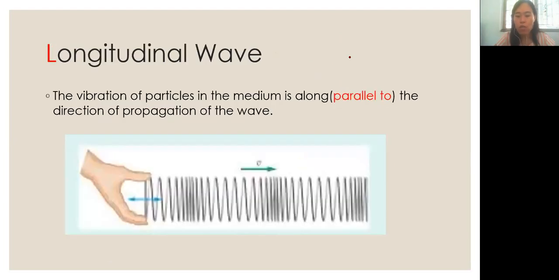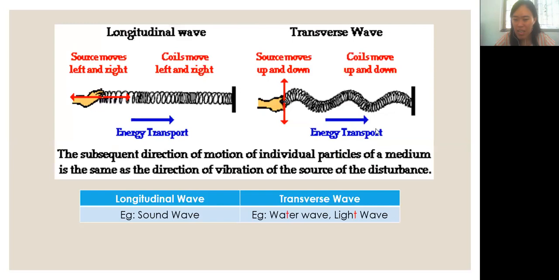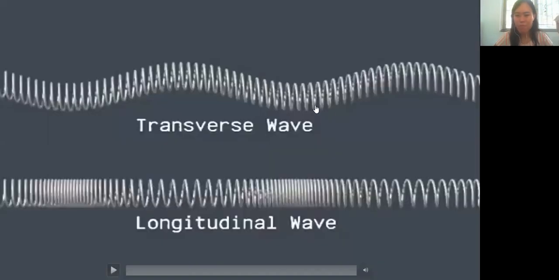Okay, so for transverse, hello. All of you, can you please unmute yourself first? I see your chat already. Sorry. You all wait a while.